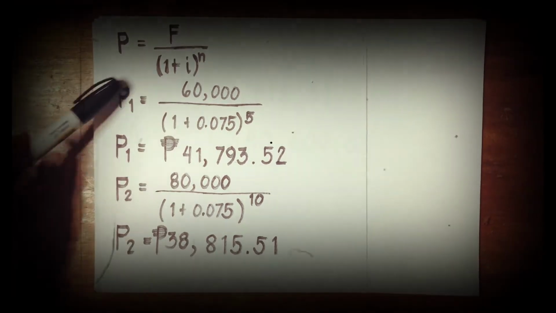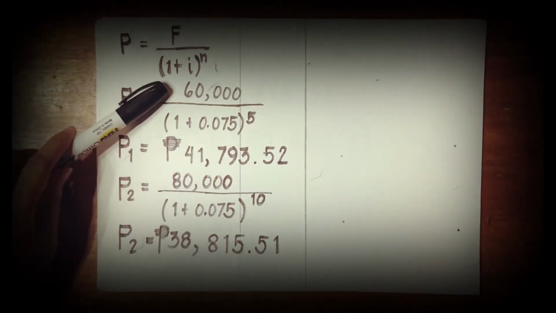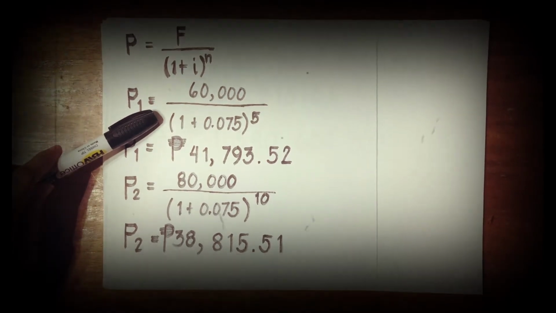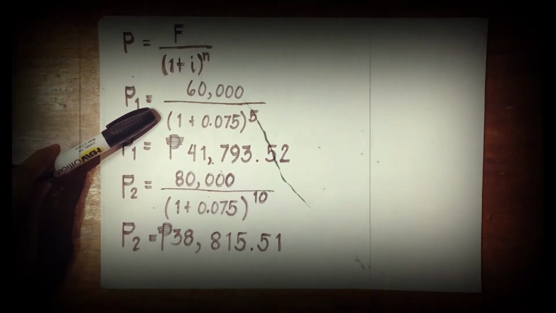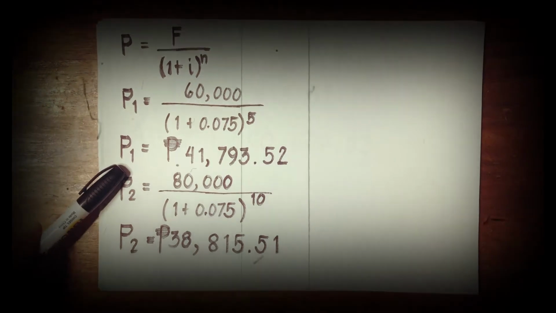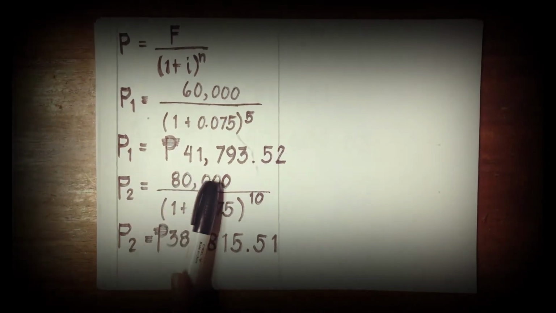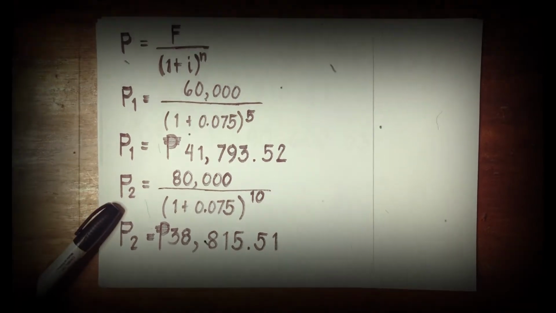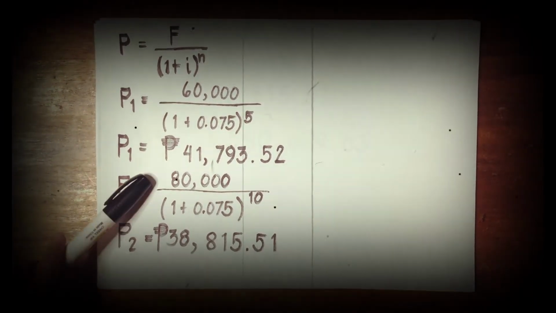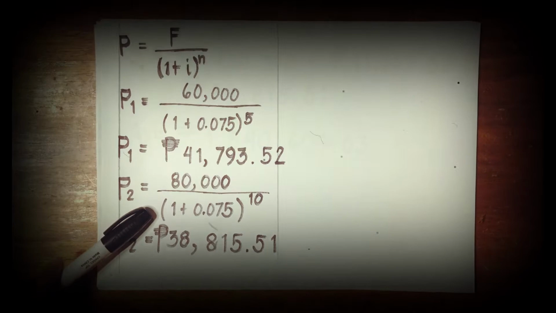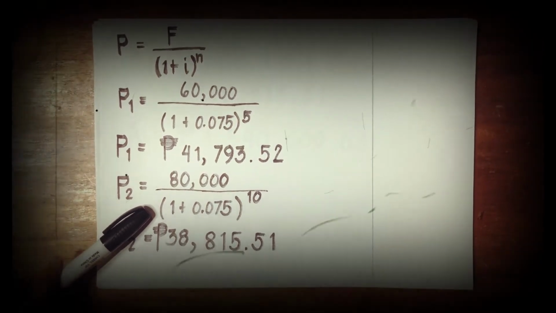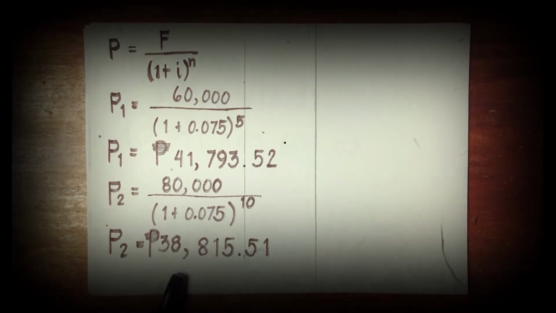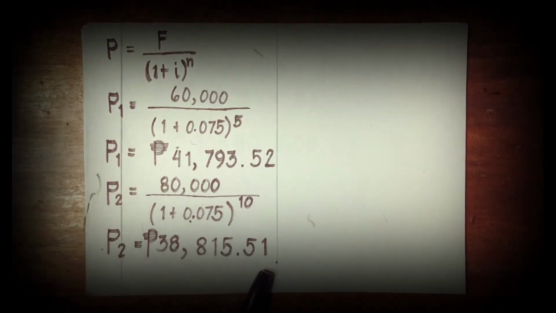Substituting all the given values, P sub 1 is equal to 60,000 over the quantity of 1 plus 0.075 raised to 5. P sub 1 will be equal to 41,793 pesos and 52 centavos. For P sub 2, 80,000 over the quantity of 1 plus 0.075 raised to 10, and P sub 2 will be equal to 38,815 pesos and 51 centavos.